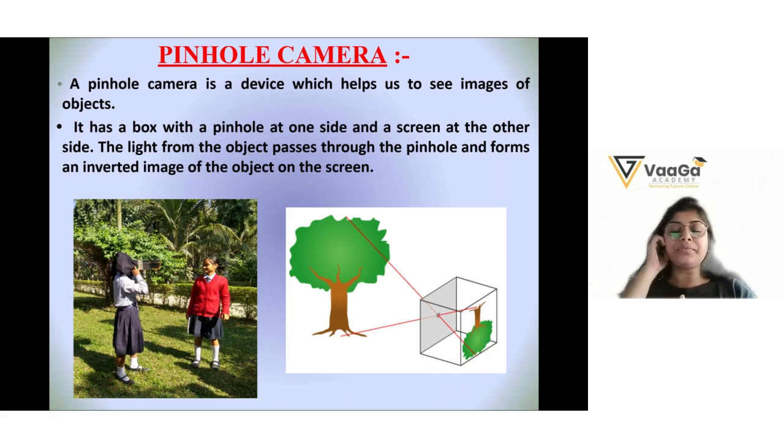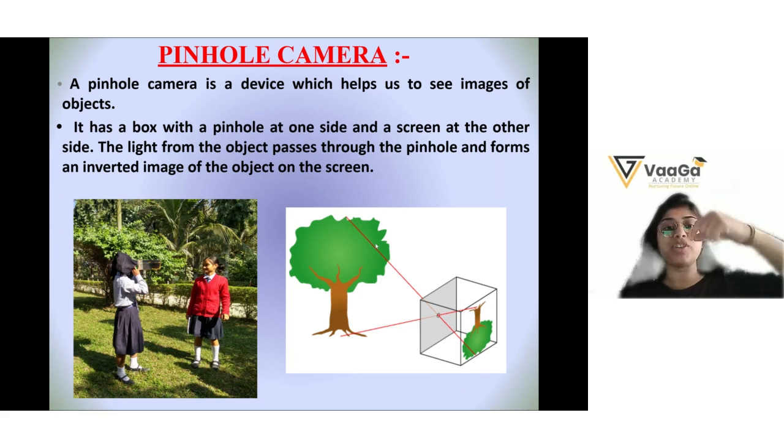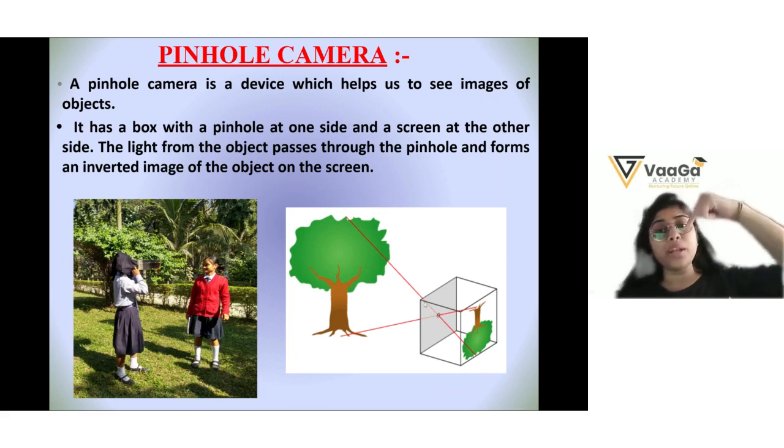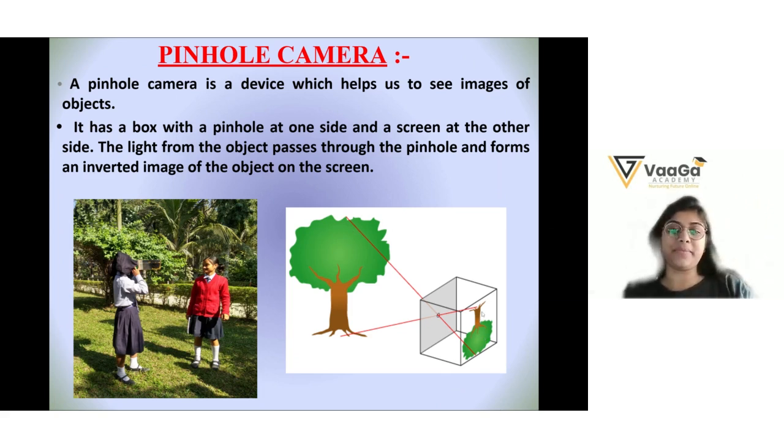Now let's say you are sitting here and you are seeing through the pinhole, and the tree is behind you. The light which is coming from the object, the tree, passes through the pinhole and forms an inverted image of that object on the screen.